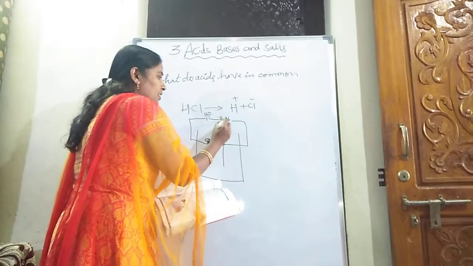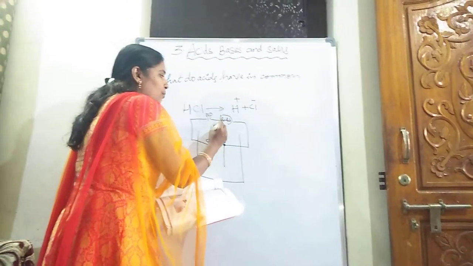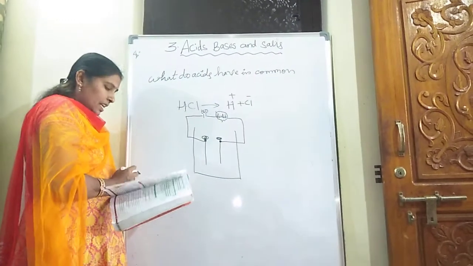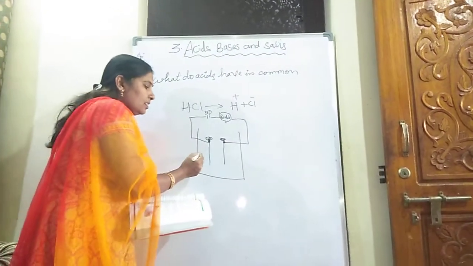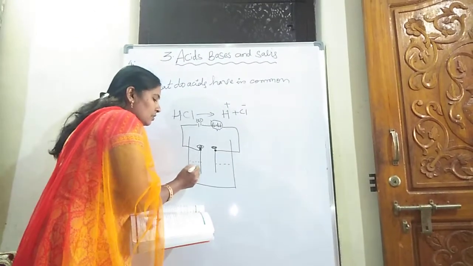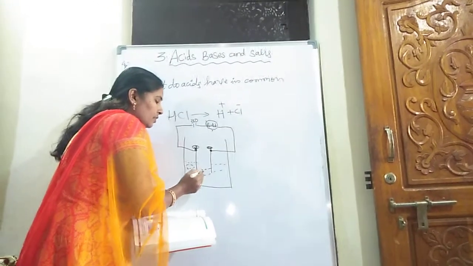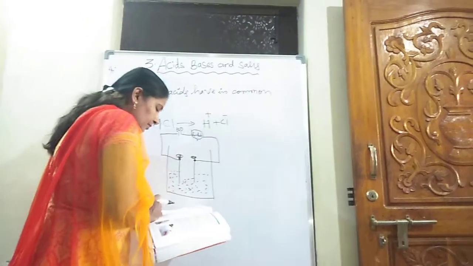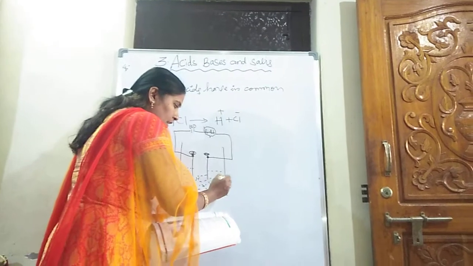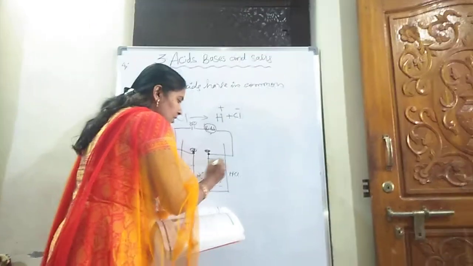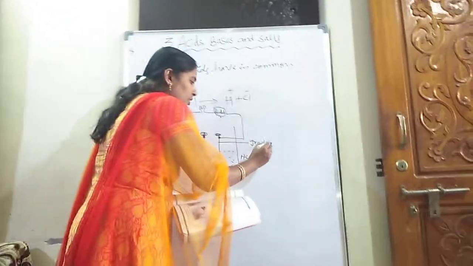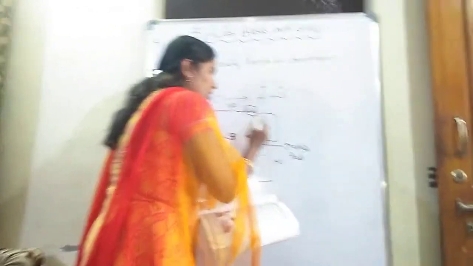I am not able to draw the bulb properly, so I am writing it is a bulb. Inside the beaker it is filled with a solution, that is HCl. Graphite rods act as anode and cathode, and it is a battery. We are connecting wires.